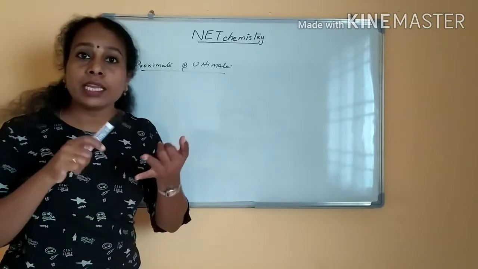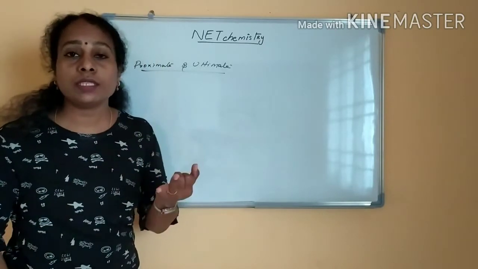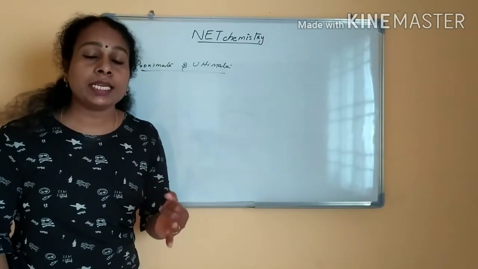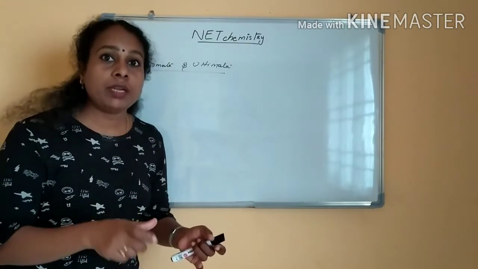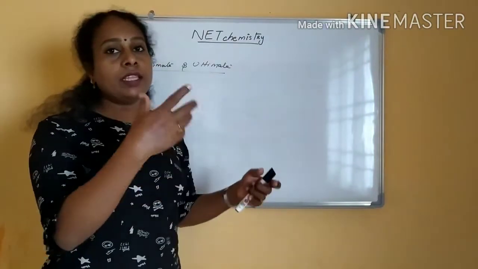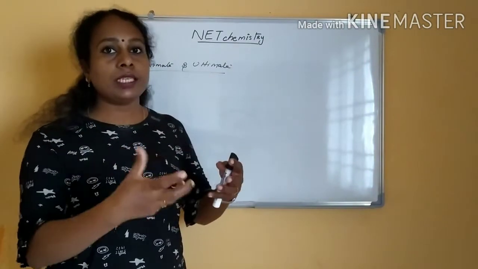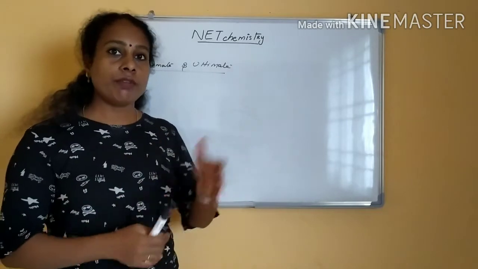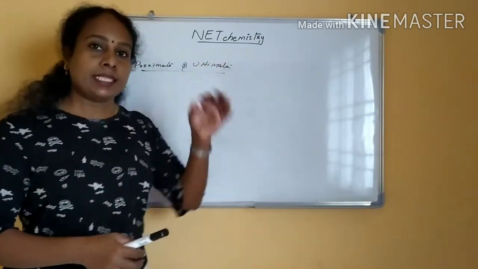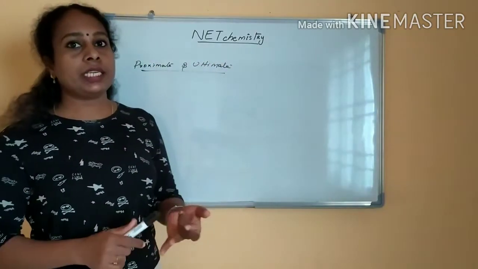Then we take the initial weight and final weight and calculate the moisture content. In the same way for ash content, you have done gravimetric analysis, right? We take the initial weight of a silica crucible, keep the sample in it, and do ashing, so the sample burns and forms an ash. Then we keep it in the muffle furnace, take it out, and take the final weight. The same way, ash content analysis is done here also.